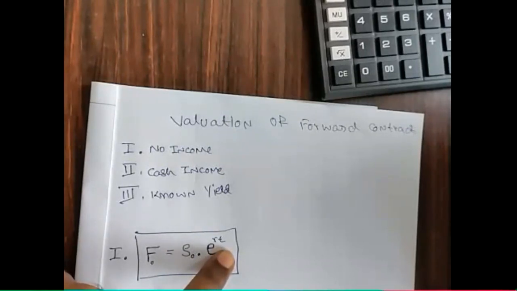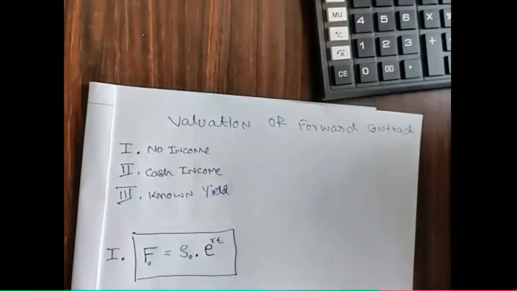If your contract is for 2 months, then T is 2 by 12. If your contract is 3 months, then 3 by 12.